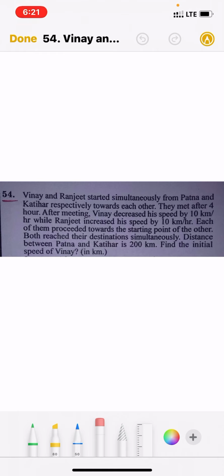They met after 4 hours. After meeting, it was Vinay. I read it as Vijay, I'm so sorry. Vinay decreased his speed by 10 kilometers per hour, while Ranjit did the same, but he increased.